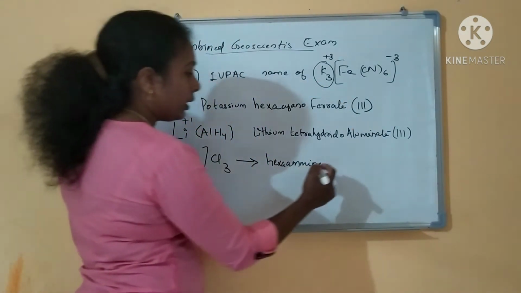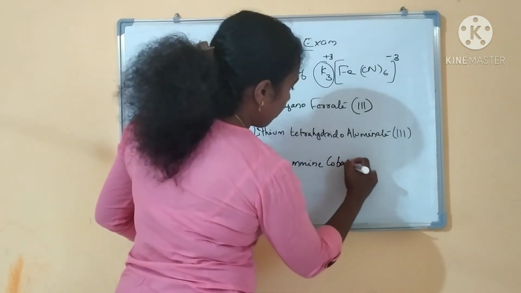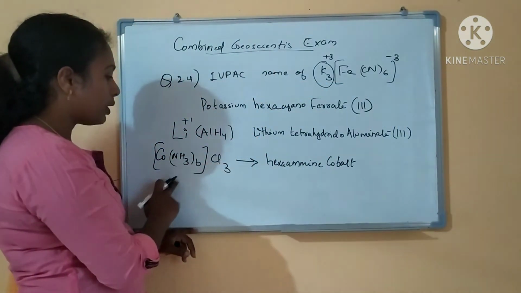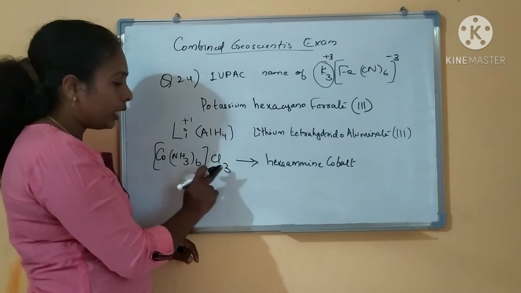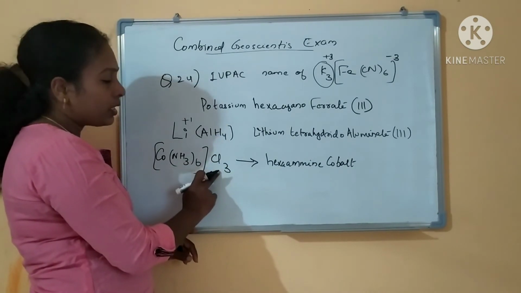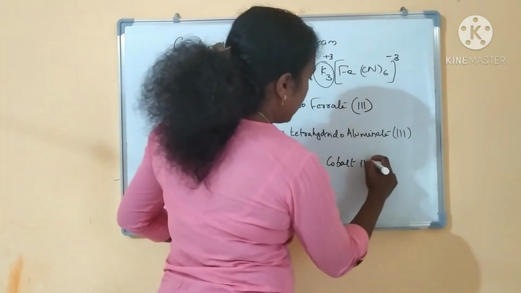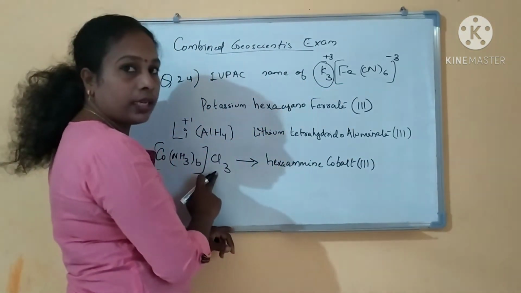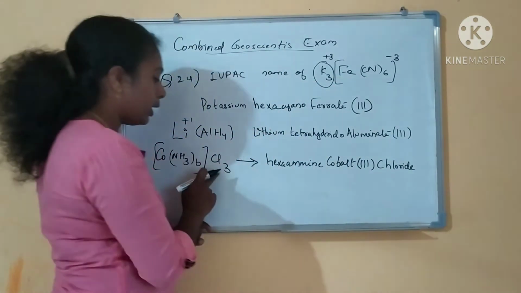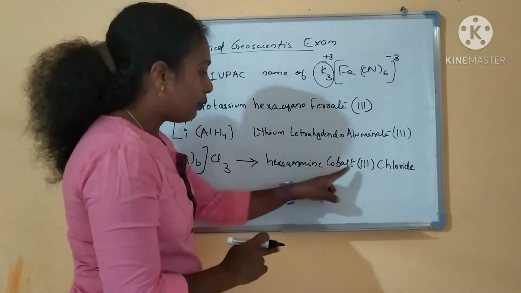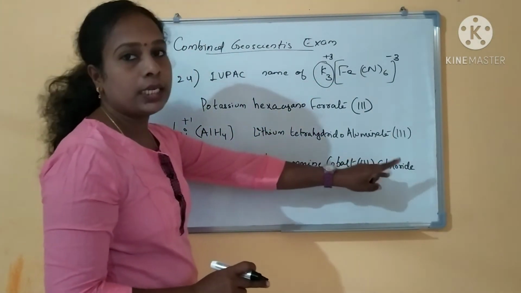Then cobalt, hexaammine cobalt. Cobalt is the metal. What is the oxidation state of cobalt? Since ammonia is a neutral ligand, and chlorine is -1 charge, -3 it will be. So cobalt +3. And the negative ligand chloride is not in the complex part, okay? So you have to write like this: hexaamminecobalt(III) chloride.